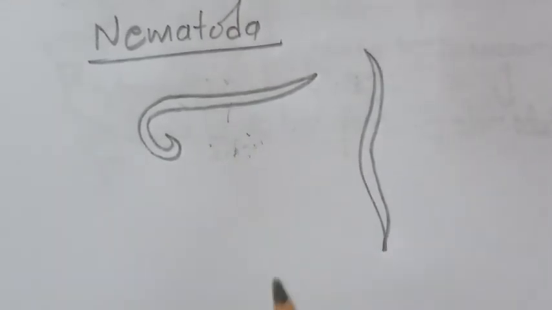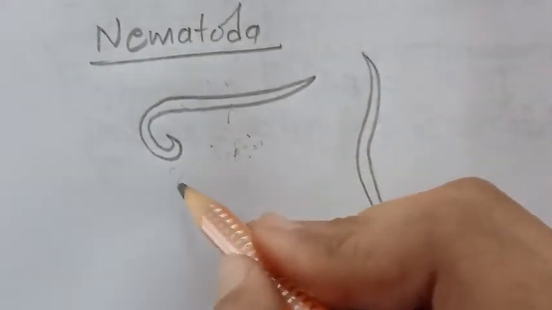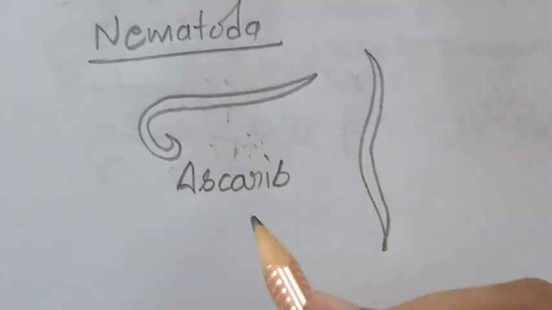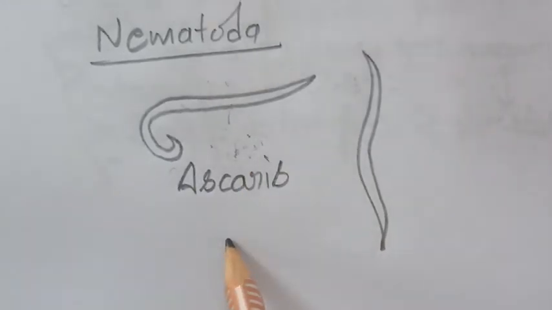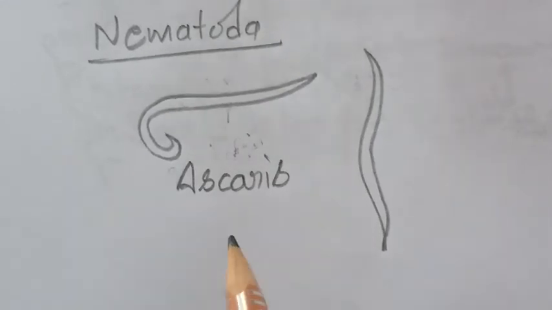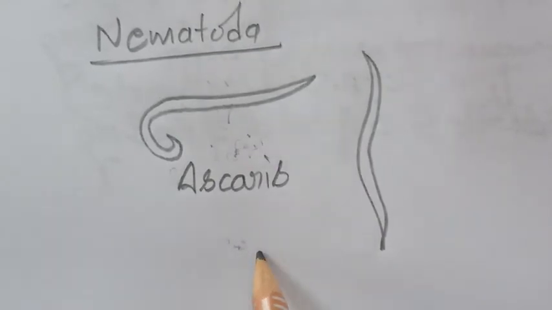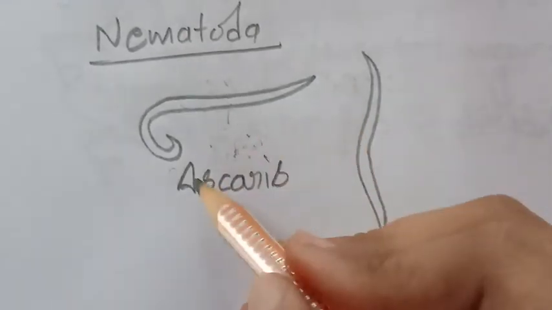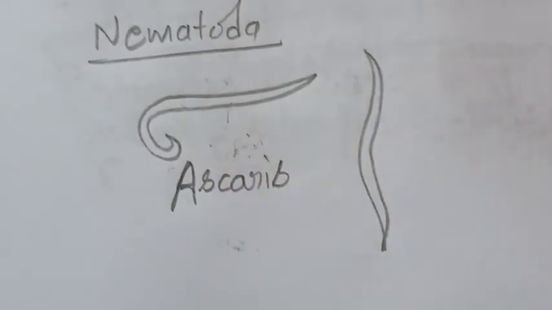The example of Nematoda is Ascaris. Okay, so this is the structure of Ascaris, which is also known as roundworm, and it is a parasite inside the intestine of humans. Generally it is present in children, and pinworm and filarial worms are also parasites in humans, but this one is the most common. This is the most common roundworm, which is a parasite and survives inside the intestine of humans.